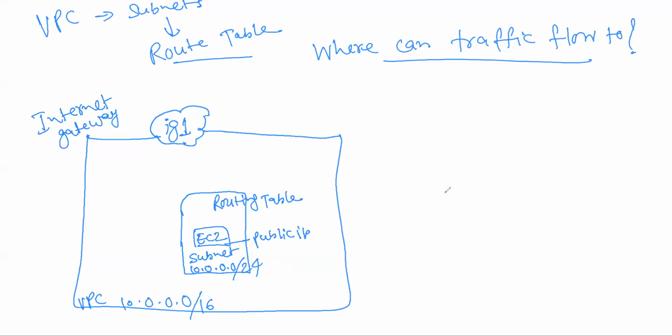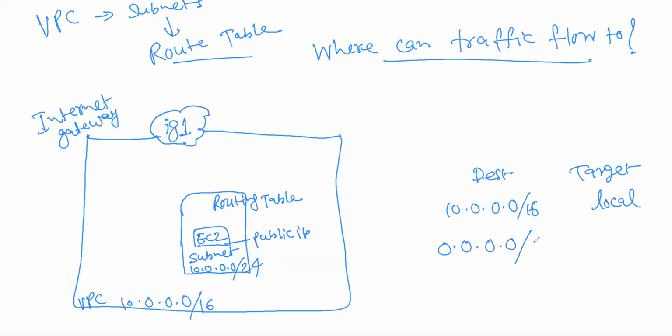In the routing table I have mentioned destination, target. I have mentioned 10.0.0.0/16 with target local, and here I have mentioned 0.0.0.0/0, and I have mentioned IGW.